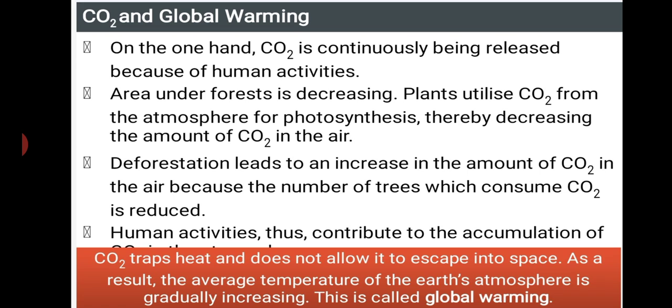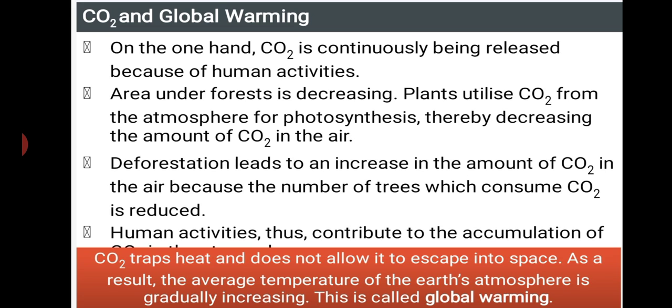But since the area of forest is decreasing, the number of plants is also decreasing. As the number of plants decreases, the utilization of carbon dioxide also decreases. So there will be more carbon dioxide in the atmosphere.